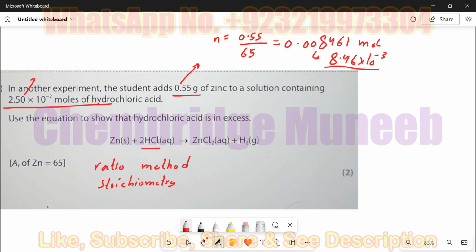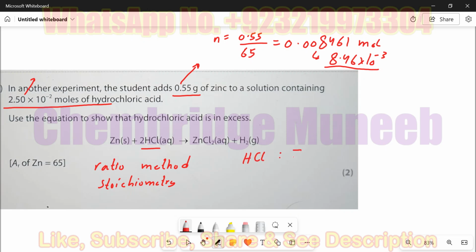I'm not 100% sure, but I think it would work with ratios. Okay, ratio method means you have to take the ratio of two substances here, right? Which two substances should be used in the ratio? Hydrochloric acid and zinc. Hydrochloric acid and HCl.